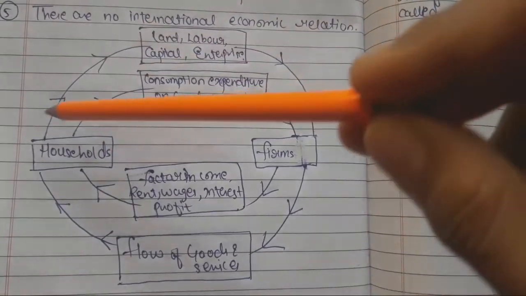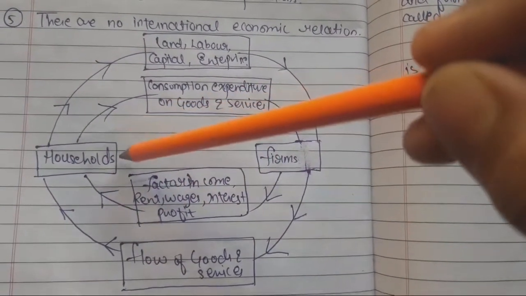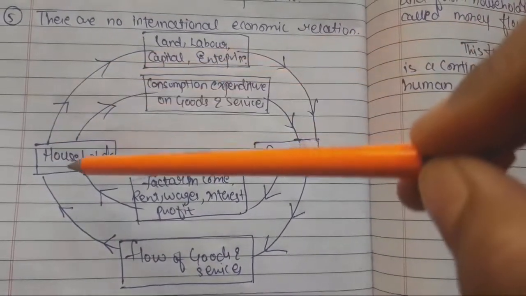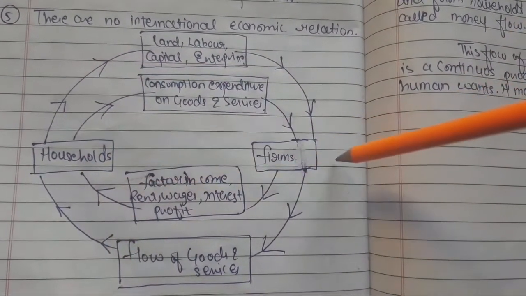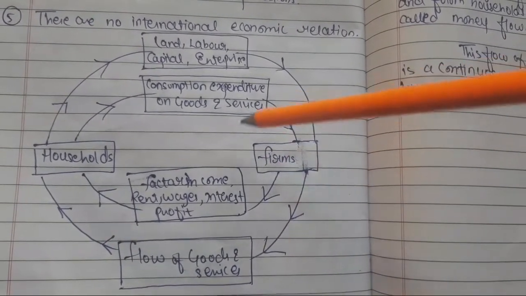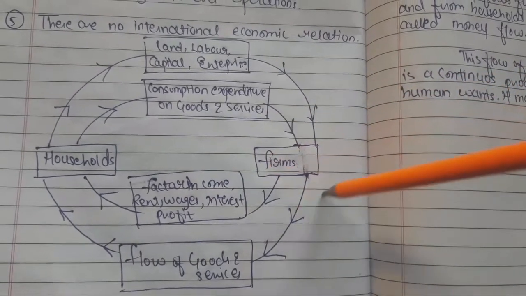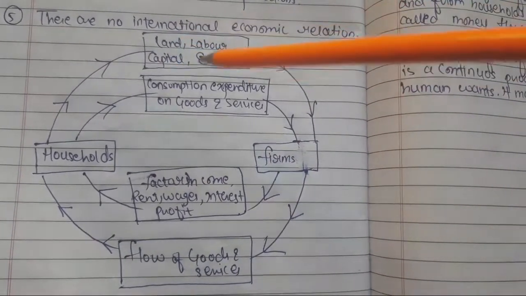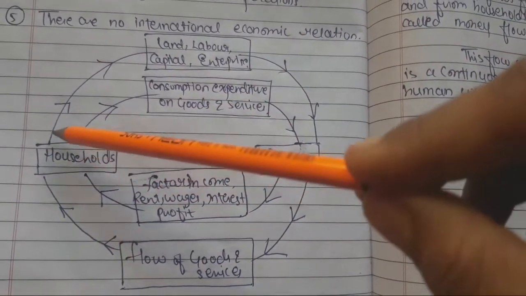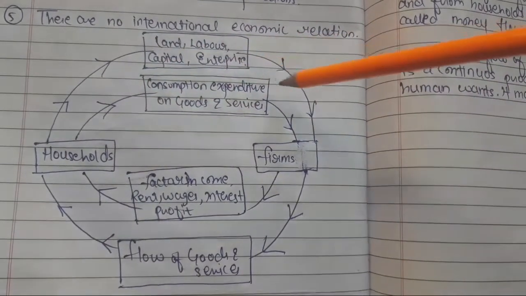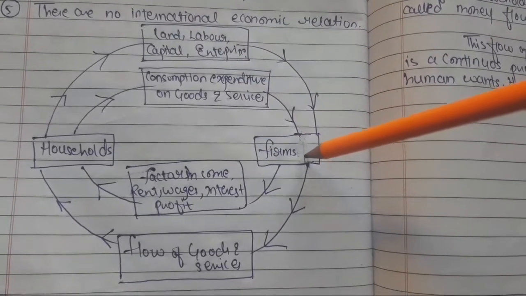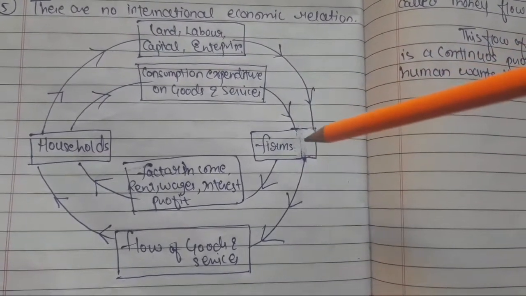First of all, we have to understand that households are basically the consumer section and firms are basically the producer section. Households are the owners of the factors of production and firms are the users of the factors of production. To make production, the firm has to use the factors of production, which are land, labor, capital and entrepreneur. The household, being the owner of the factors of production, will supply them to the firm. The firm will make use of these factors and then make the products.